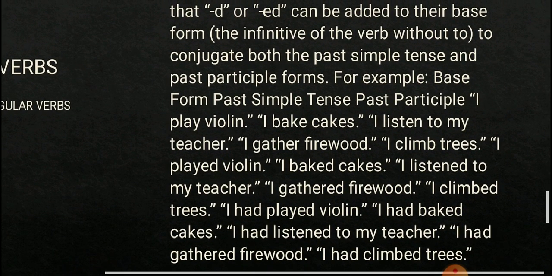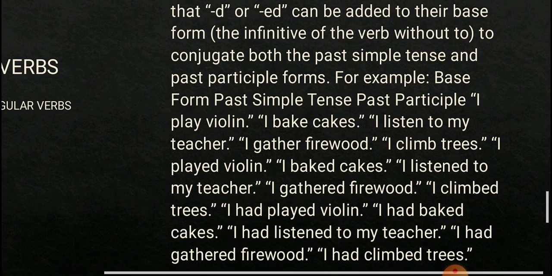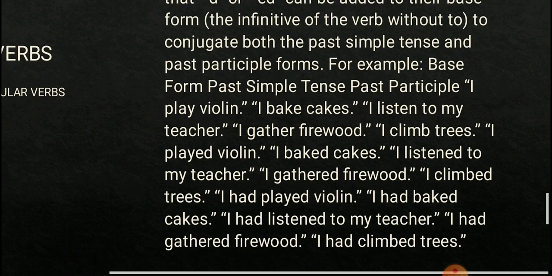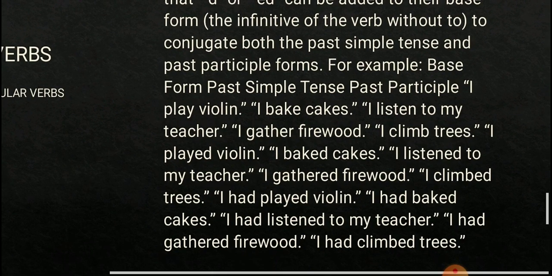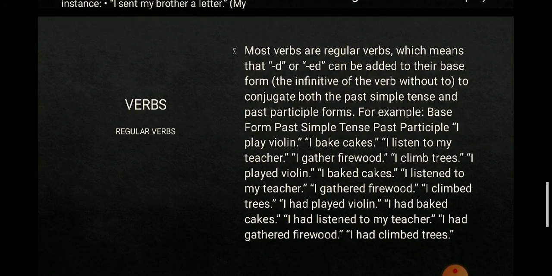"I bake cakes, I baked cakes." These are regular. They have been changed according to the regular pattern. "I listen to my teacher, I listened to my teacher, and I had listened to my teacher." "I gather firewood, I gathered firewood, I had gathered firewood." "I climb trees, I climbed trees, and I had climbed trees." They sound like a regular pattern of music.